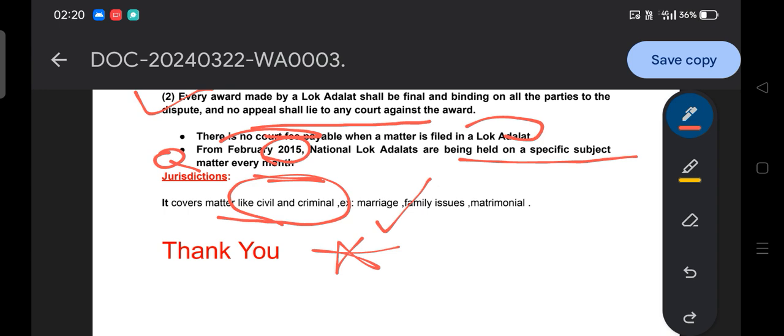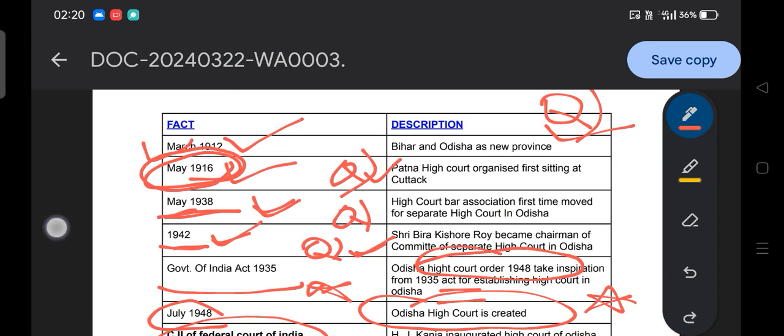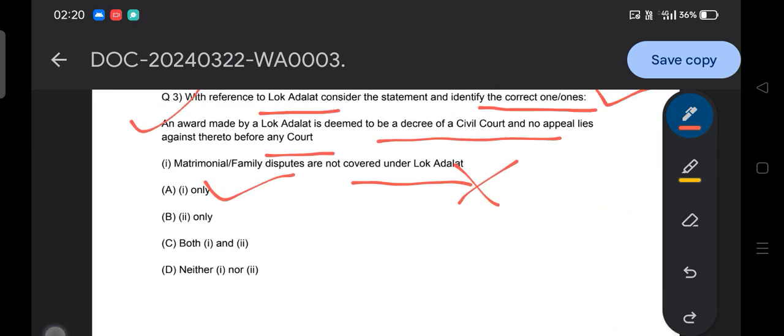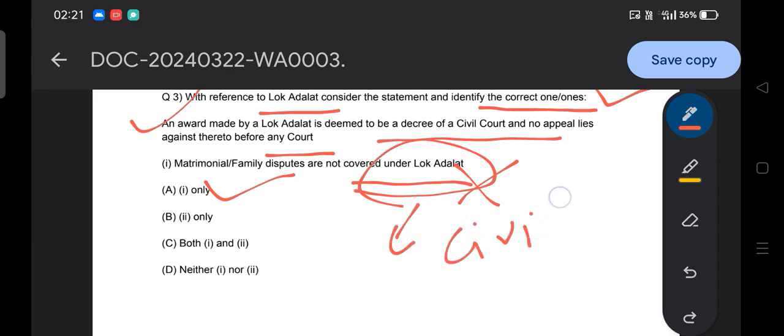So for example, marriage, family issues and matrimonial matters also come under the Lok Adalat. Here you can see the question they basically ask: that matrimonial family disputes are not covered under the Lok Adalat. But it does cover them, that's why it's wrong, because they mention 'not'. What is covered in Lok Adalat? Civil matters and criminal matters. Your civil matters include your marriage, private property, agricultural land, all private things, and also criminal matters, different cases and so on.